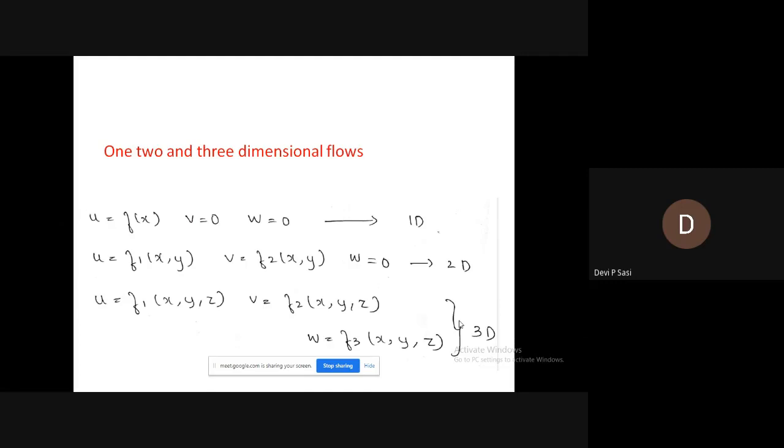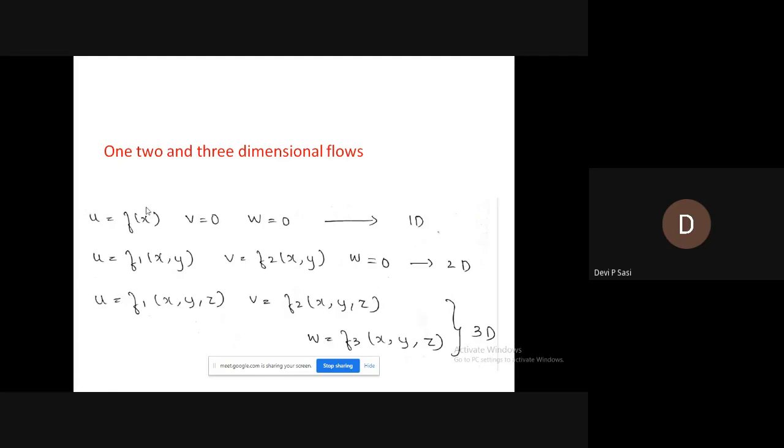One-dimensional flow is a type of flow in which the flow parameter such as velocity is a function of time and one space coordinate only. You can see u is given by f of x, but v is equal to 0 and w is equal to 0.